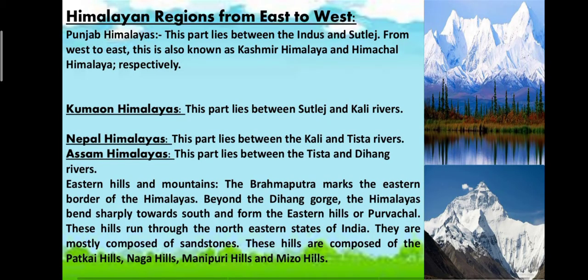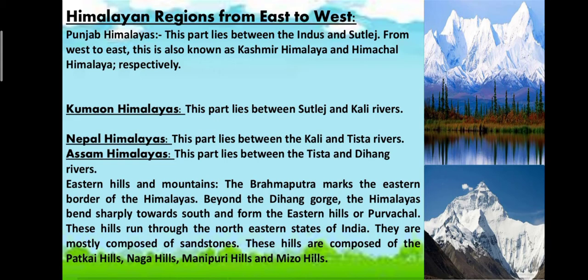Now the Himalaya region from east to west. In this slide, we will discuss the Punjab Himalayas, Kumaon Himalayas, Nepal Himalayas and Assam Himalayas. Now Punjab Himalaya, this part lies between two rivers, the Indus and the Satluj. Punjab Himalaya is situated between these two rivers from west to east. This is also known as the Kashmir Himalaya and Himachal Himalaya respectively. Next, Kumaon Himalayas. This part lies between the Satluj and the Kali River.